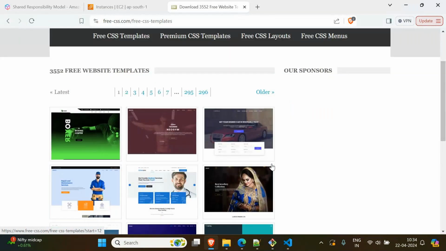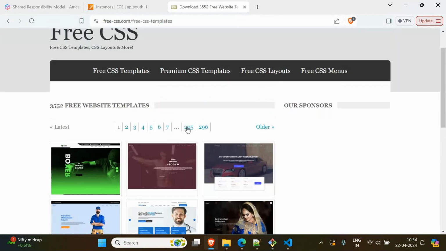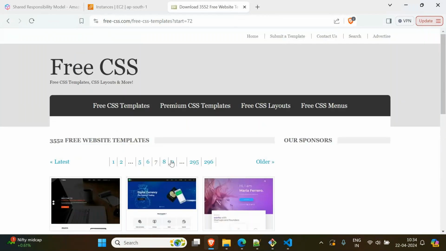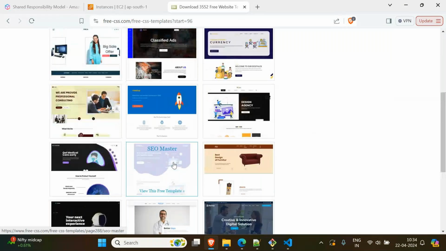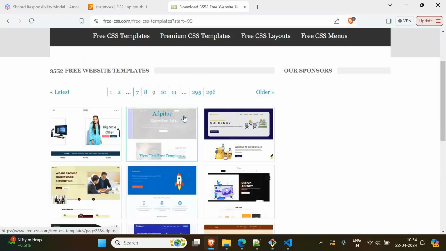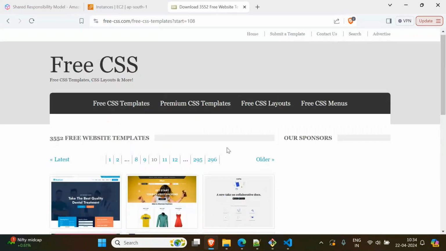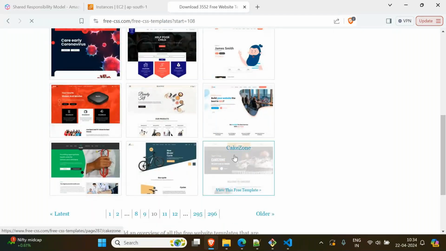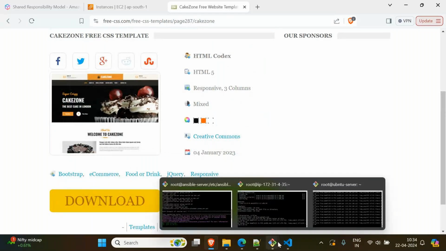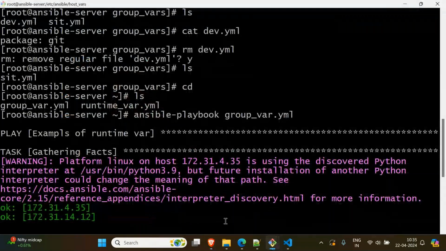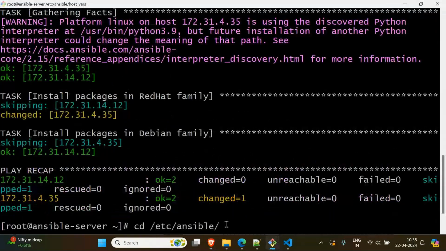Something I want to install, some software, something like the cake one. Okay, let's just say the cake one. This I want to install. Copy link address. Okay, I have copied it. Then I will go to my Ansible machine. So here is the screen.